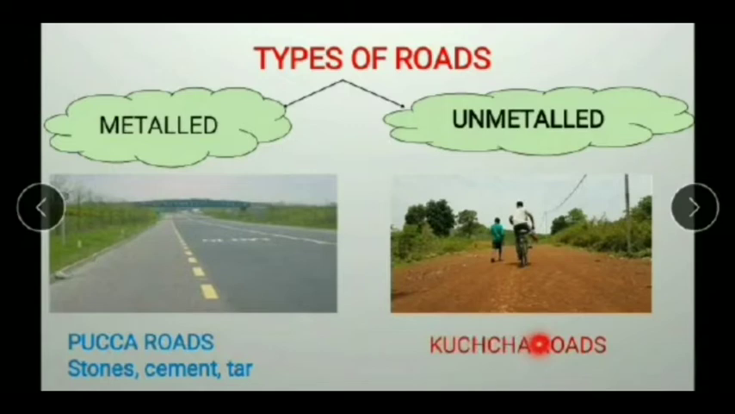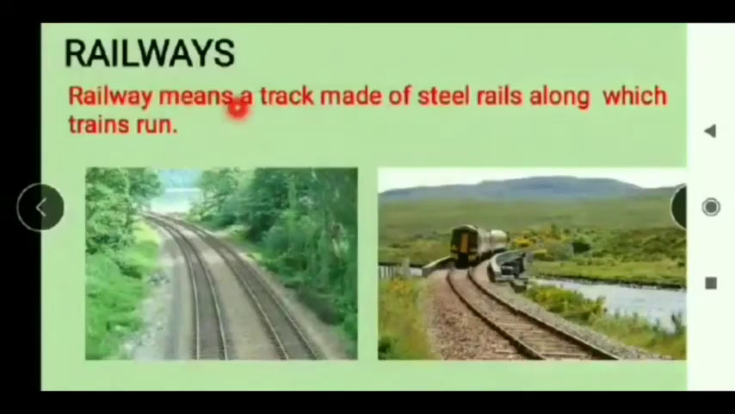These kacha roads can be found in village areas and they can become muddy during the rainy season, whereas the metal road is very much safe during the rainy season because it is made by cement and all those materials. Next is railways. Railway means a track made of steel rails along which trains can run. These are known as the rail tracks. You can see it in the picture.